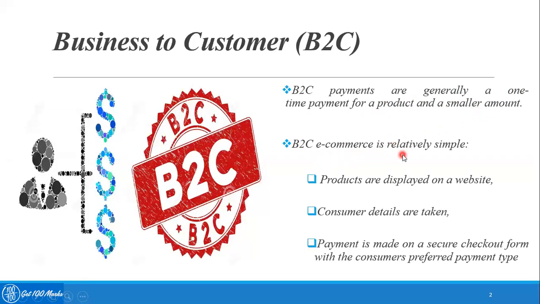Business to consumer e-commerce is relatively simple. The process goes like this. Products are displayed on a website. The customer enters the website to see the products. Consumer details are taken and payment is made on a secure checkout form with the customer's preferred payment type.